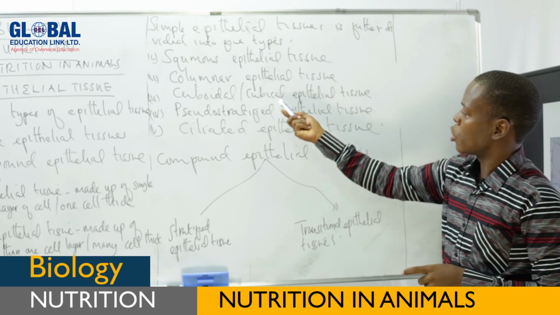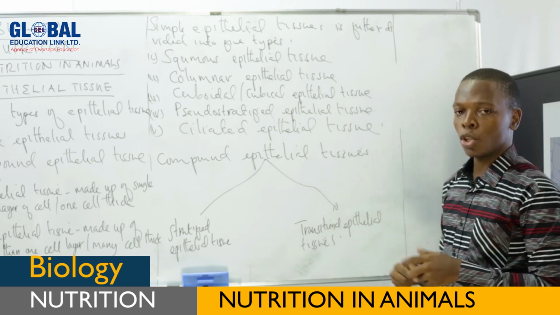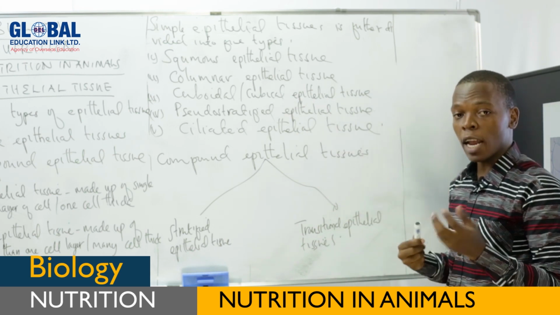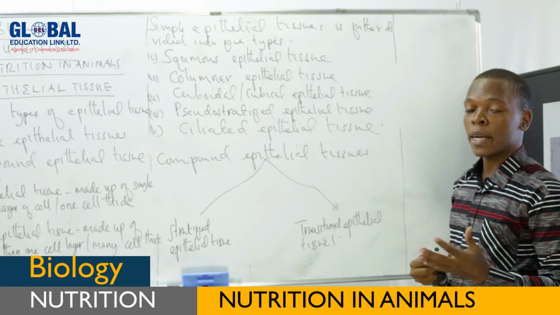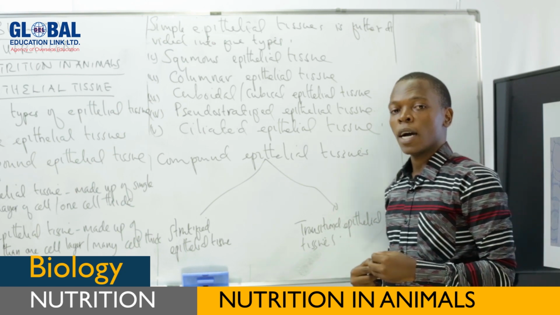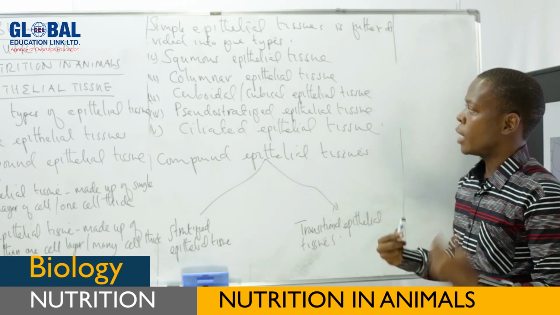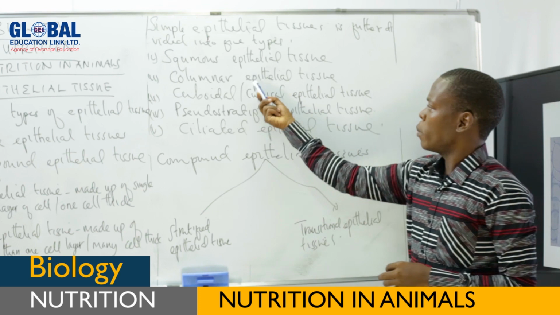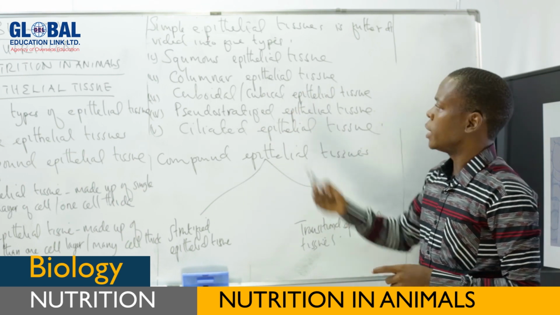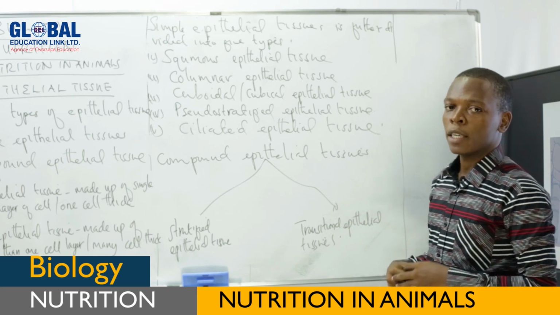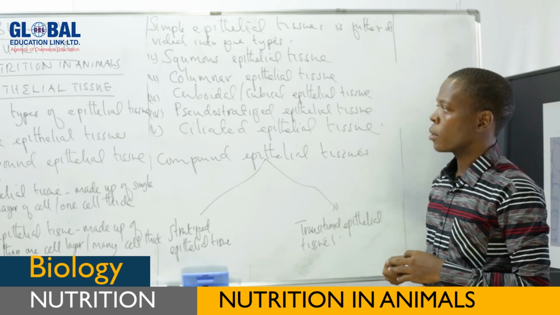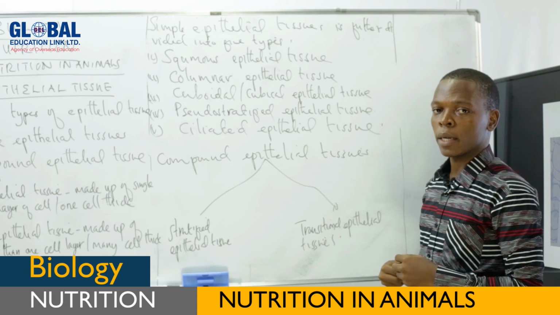Cuboidal, or we call it cubical, epithelial tissues form the lining of the salivary gland. Again, they form the lining of many ducts, like salivary ducts and pancreatic ducts. Columnar epithelial tissues are mainly located in parts of the body like the gastric gland, which is found in the stomach, you see.